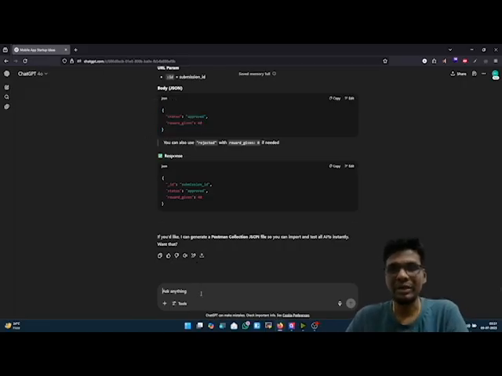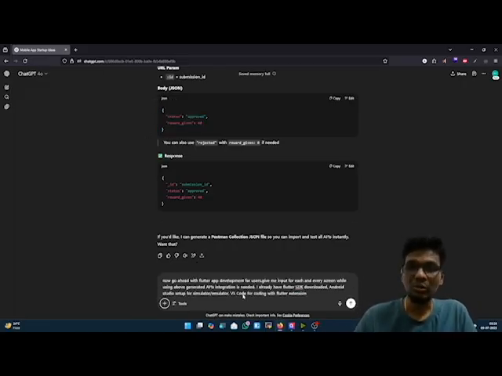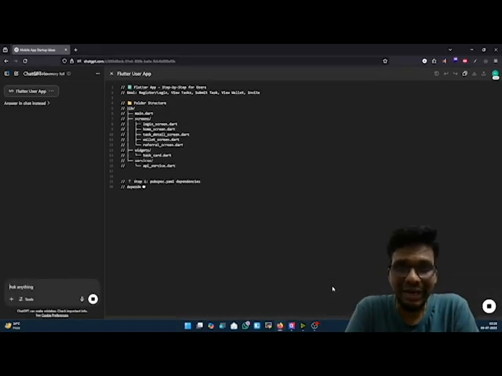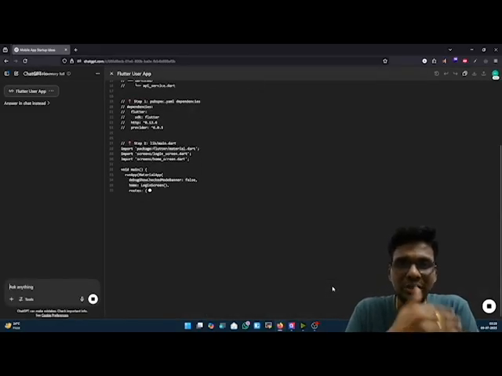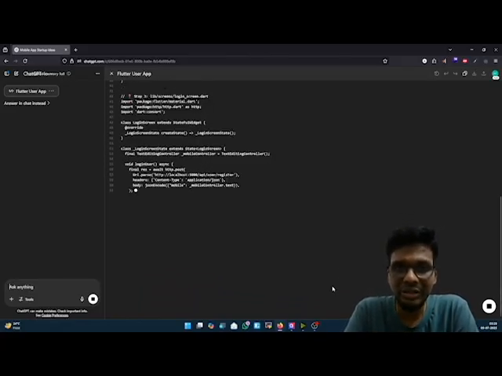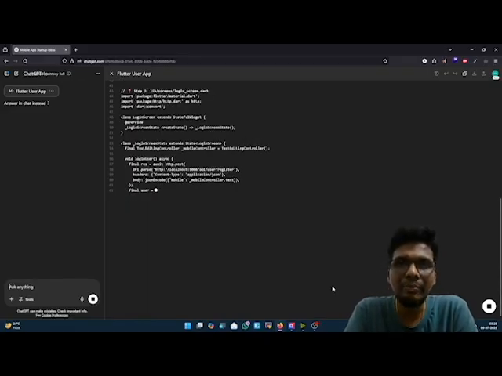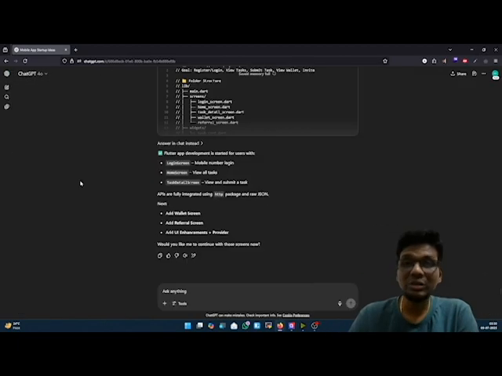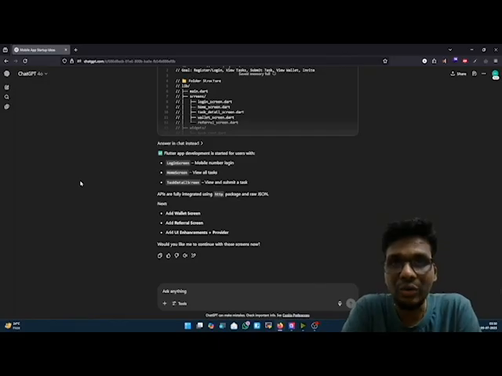And over here, coming to the Flutter app, this is the input which I have already given. Based on that, it is going to give whatever results we need. So it started with the directory structure, and then it is proceeding with each and every screen based on API integration. It's obviously included with API integration. Flutter is a framework that uses the Dart programming language. So this way you are going to create your first MVP app just by using ChatGPT 4.0.